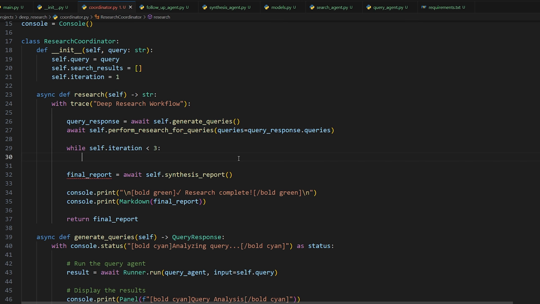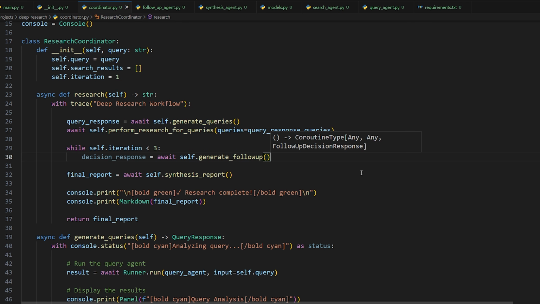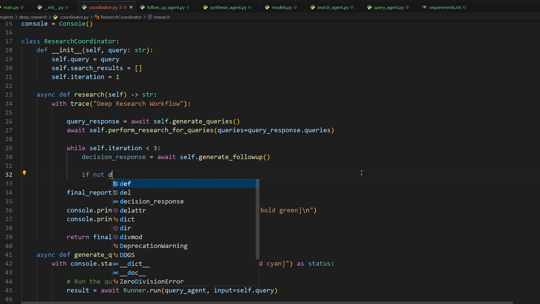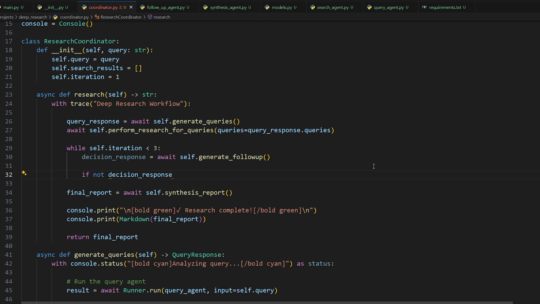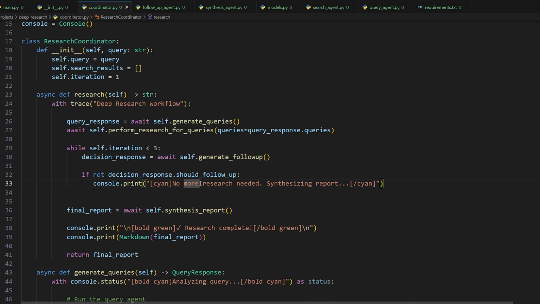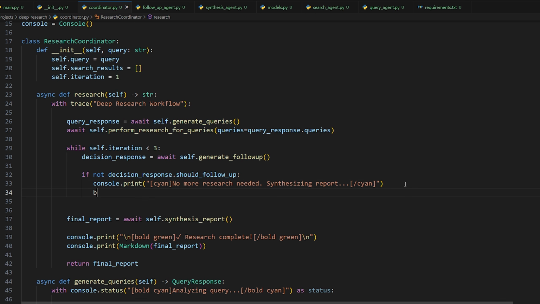Okay, so finally back in our while loop here, we're going to do decision response is equal to await self.generate follow up. And that's it. So generate the follow up, and then depending on the response, if not decision response should follow up, so if this is false, then we're good to go. So we can just go ahead and print out no more research needed, synthesizing report, and we'll break out of the loop so we don't have to keep researching.